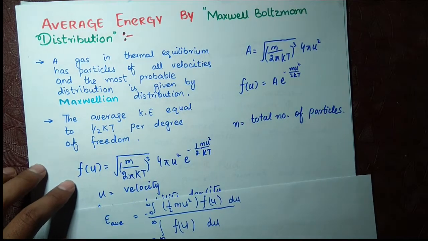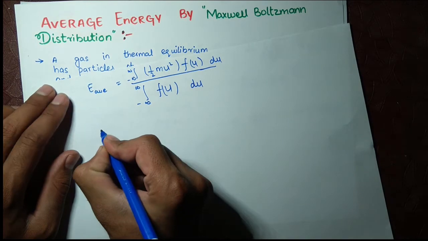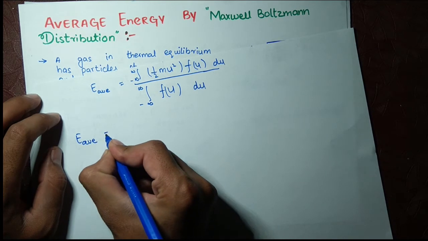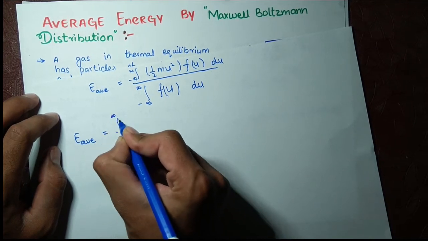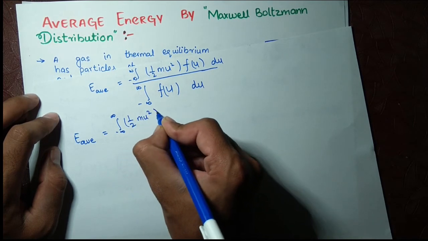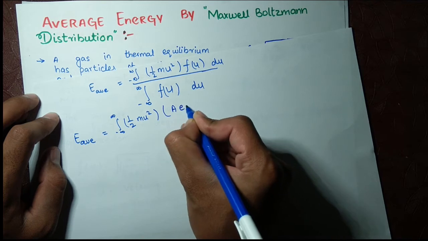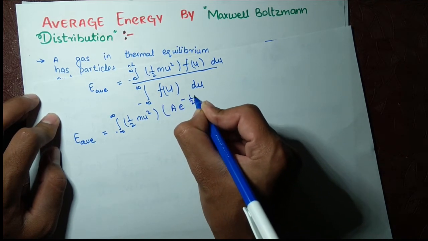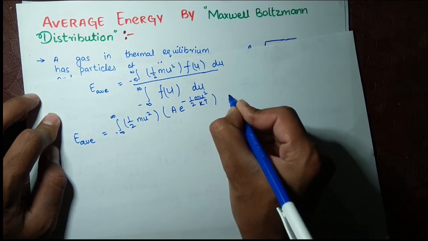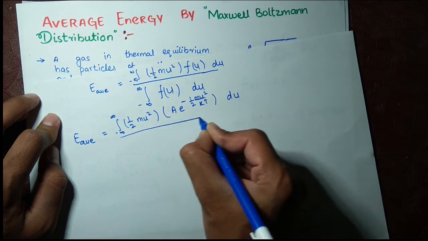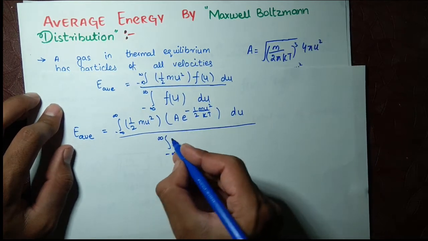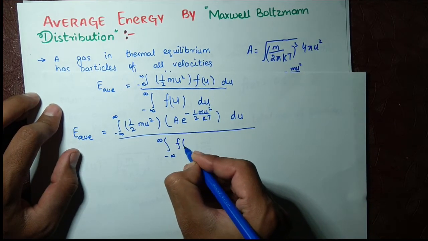So E average will be equal to the integral from minus infinity to positive infinity of half mu square times a e to the power minus half mu square over kT du, divided by the integral from minus infinity to positive infinity of f of u.